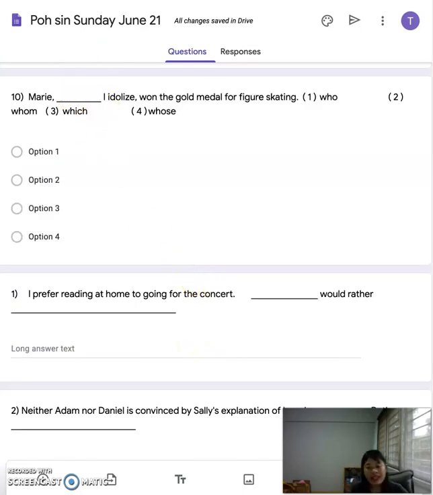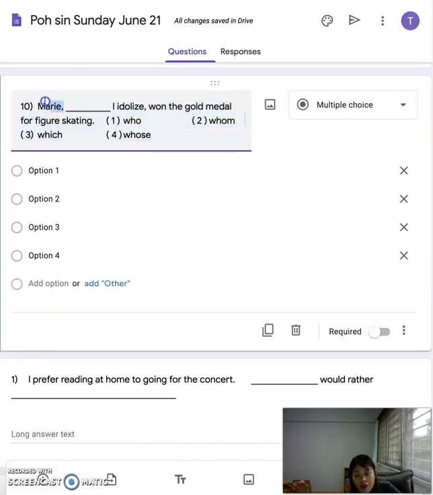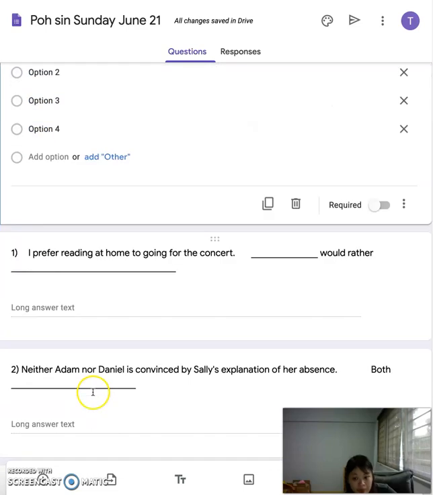Number 10 is a who, whom, whose. If you remember, who must be used when you have a human and action. Mary who runs, Tom who eats, Tim who is. Whom is used when you have 2 humans. Mary whom I saw, Johnny whom Tim saw. Which is for animal or non-living things, and whose must be a belonging. So you look at the noun in front of the blank and look at the noun behind the blank. Then you will ask yourself whether it is who, whom, or whose.